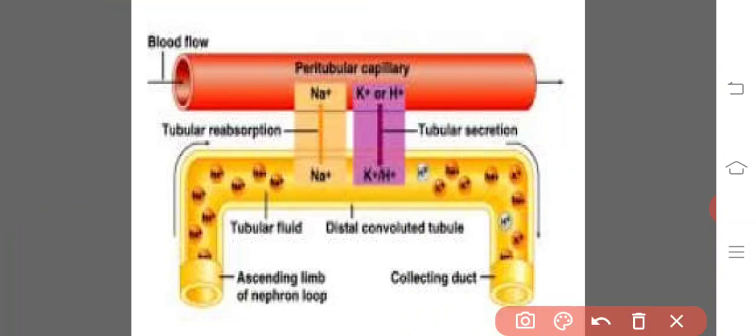In general, reabsorption takes place in one direction, but in tubular secretion, potassium ions and hydrogen ions move from the capillary network into the lumen of the nephron through the interstitial fluid. This is known as tubular secretion, or it is also known as augmentation.